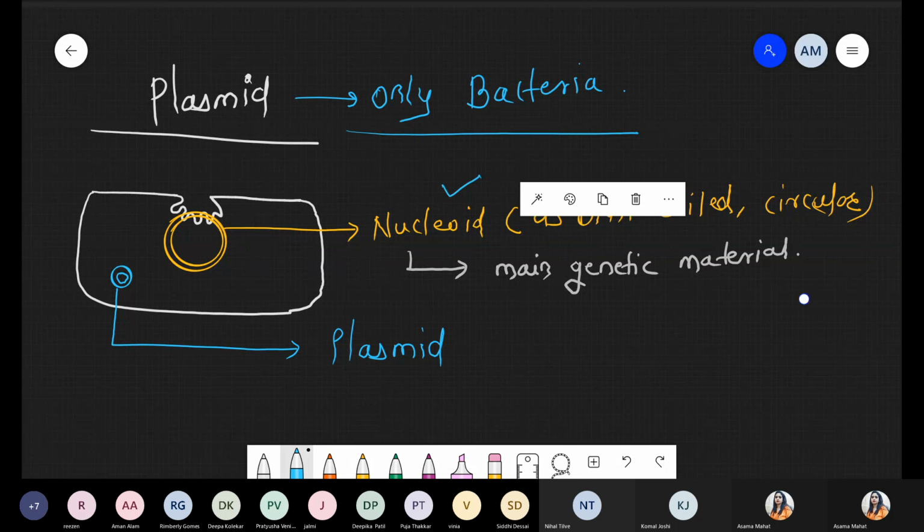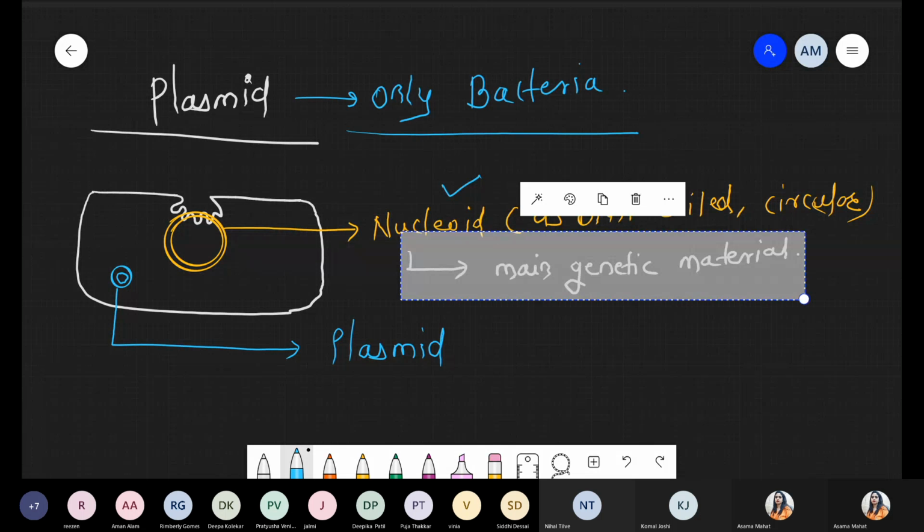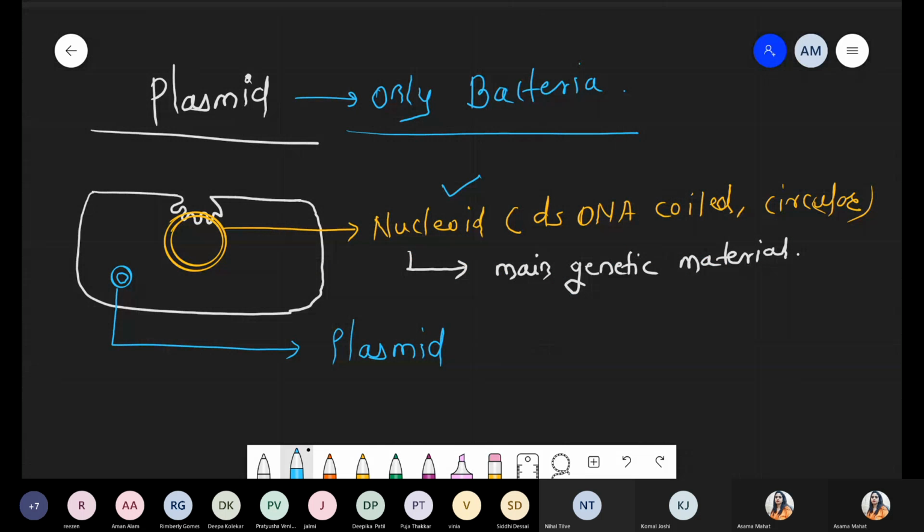the nucleoid, it is attached to the central mesosome, right? Nucleoid is attached to the central mesosome because these are the main chromosome. This is the main genetic material, responsible for replication, transcription, and translation, and without the nucleoid bacteria cannot survive, because it is the main DNA. If the DNA vanishes, there is no formation of protein and enzymes, so bacteria can't survive.